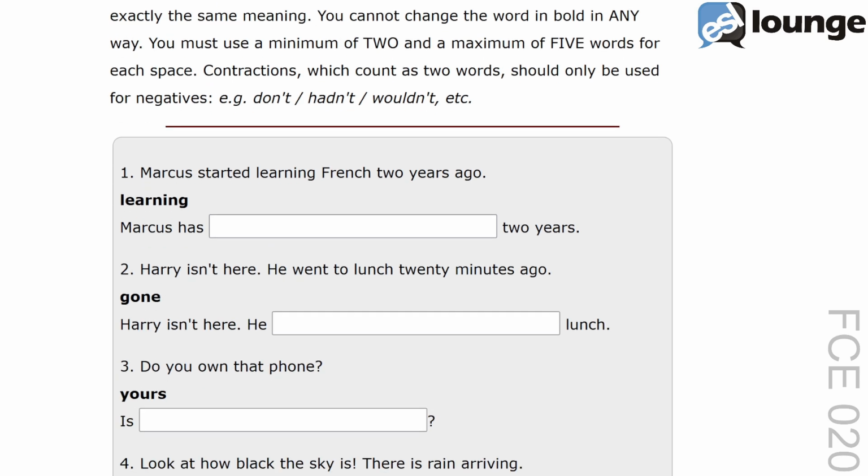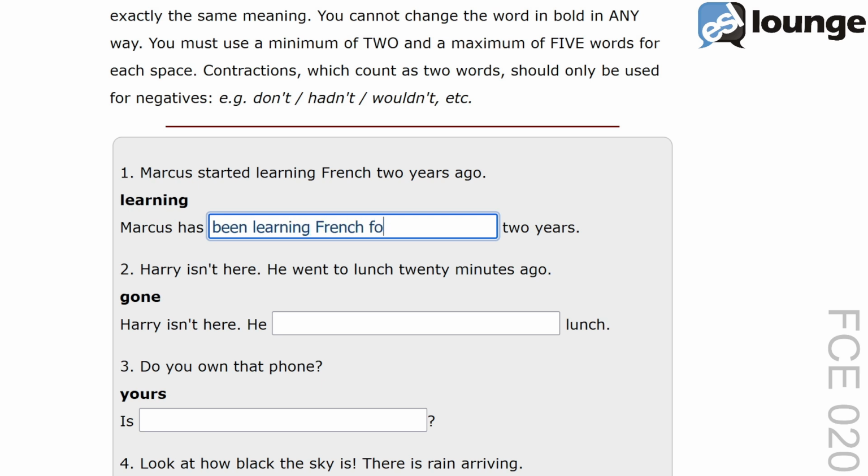The original sentence is, Marcus started learning French 2 years ago. The keyword is learning. And the second sentence is, Marcus has blank 2 years. The correct answer is, Marcus has been learning French for 2 years.